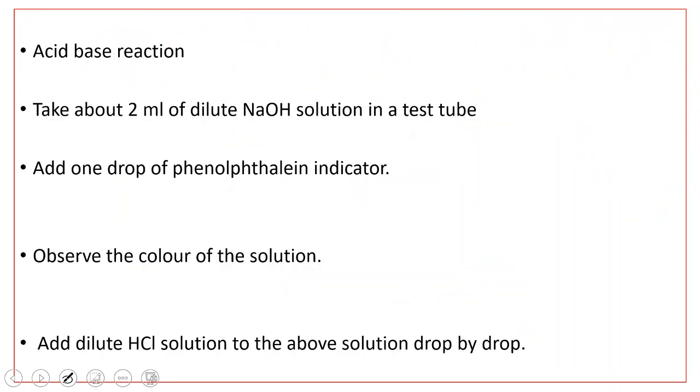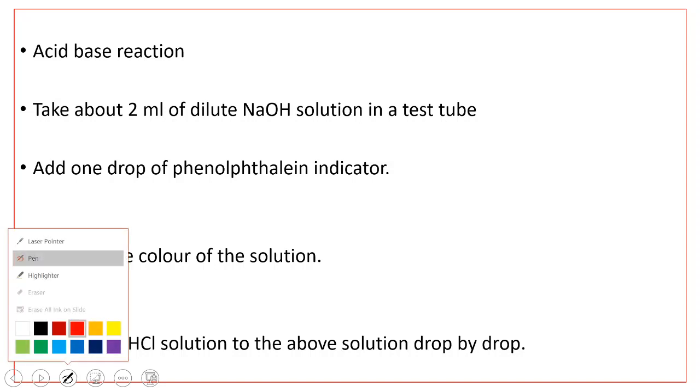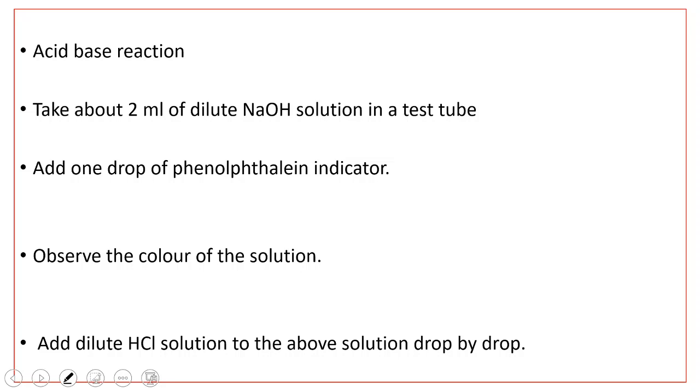Now we are discussing the acid-base reaction. Take about 2 milliliters of dilute sodium hydroxide solution in a test tube. Add 1 drop of phenolphthalein indicator to the test tube. You know, bases give pink color with phenolphthalein indicator.